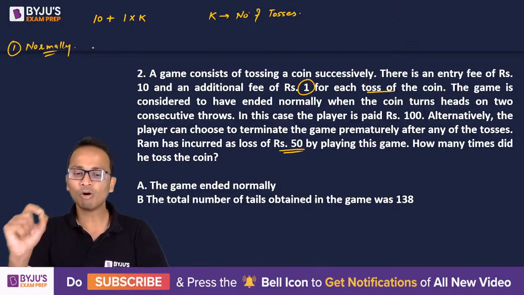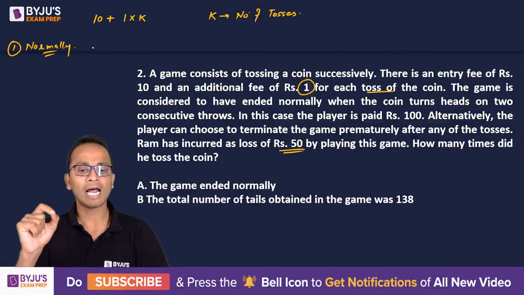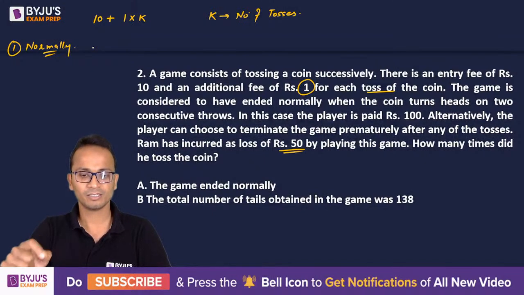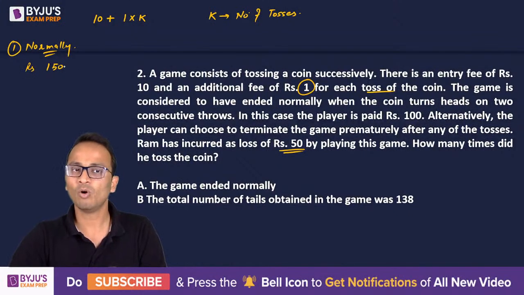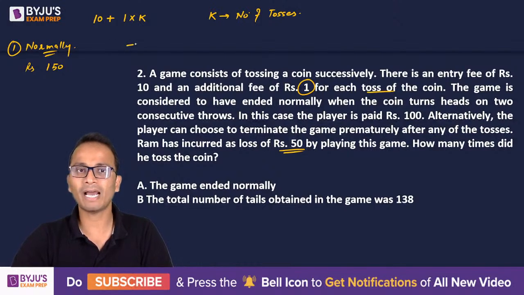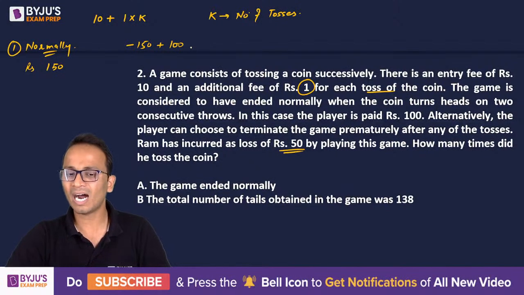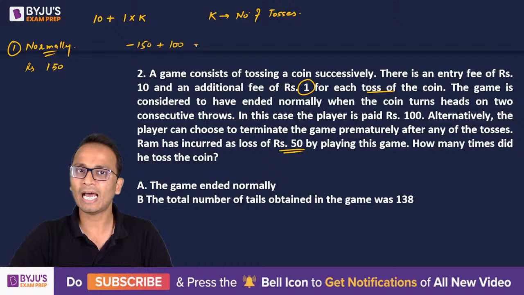I'm just asking how much money in total Ram would have paid. All right, Karthik, good. So Ram would have paid a total of 150 rupees. Okay, 150 rupees he has paid. All right, so he is at minus 150. Since the game has ended normally, that means he has won 100 rupees. All right, and net there will be a loss of 50 rupees.